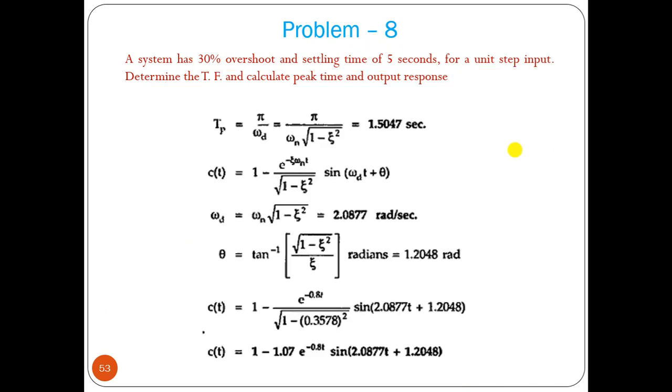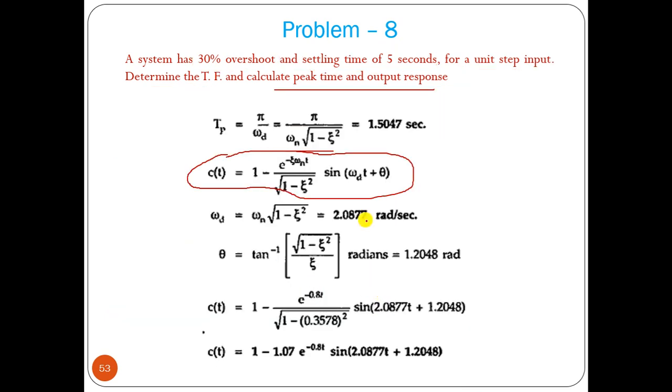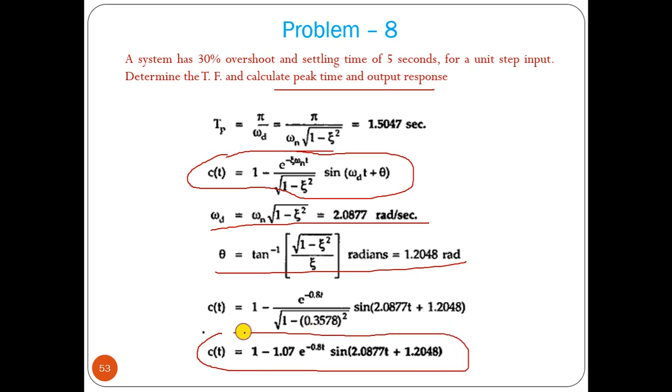This is another type of problem that we may solve. Now we may have to find out the peak time and output response. So this is very easy. The peak time formula is pi by omega d. Omega d we can find out, the formula is known. The c(t) formula we also know, because zeta is 0.35. So this is an example of an underdamped system, so you have to use that formula. Omega d you can find out, theta you can find out, and you can put all those values and find out this output response.